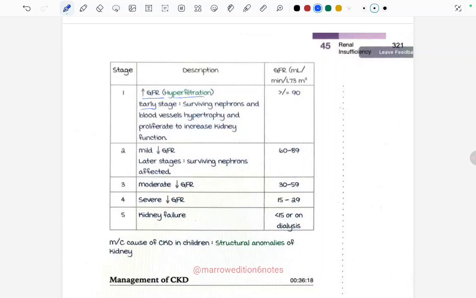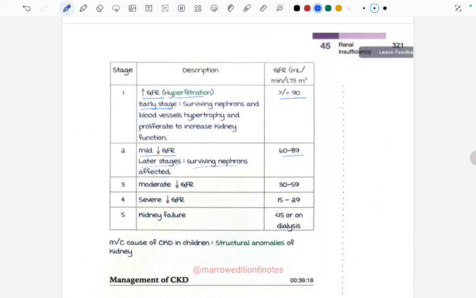This is the early stage where surviving nephrons and blood vessels hypertrophy and proliferate to increase the kidney function. Here the GFR is more than or equal to 90 ml per minute per 1.73 meter square. In stage 2, there is a mild decrease in the GFR. This is the later stage where the surviving nephrons are affected, and here the GFR is 60 to 89.